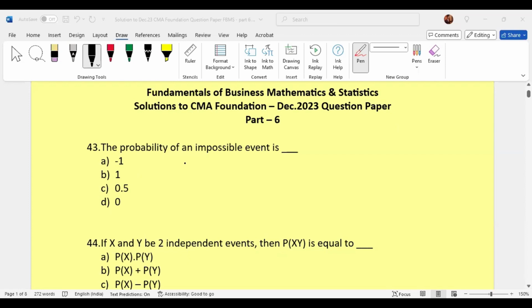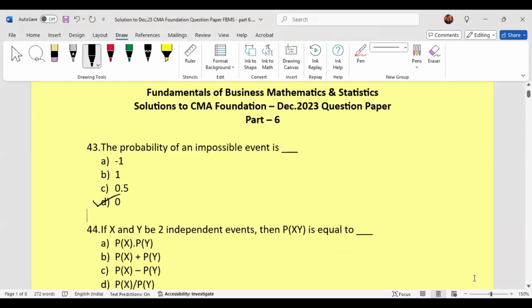The probability of an impossible event is. This is a theoretical question. Straight away we can choose 0 for the impossible event.